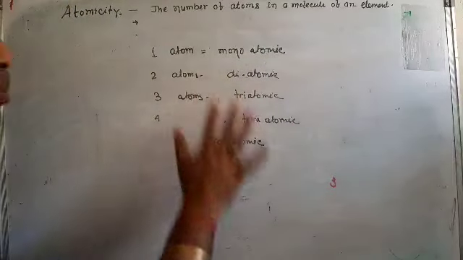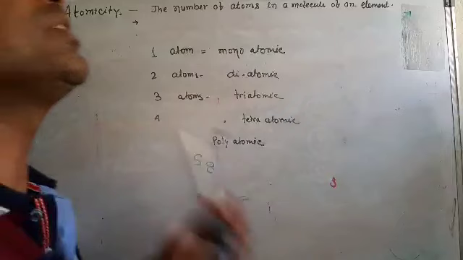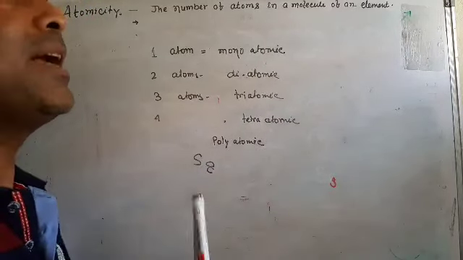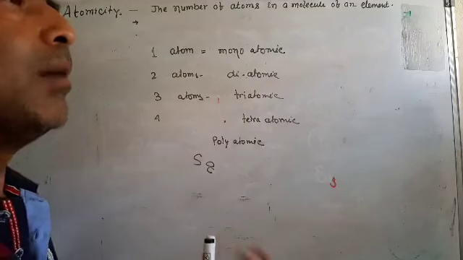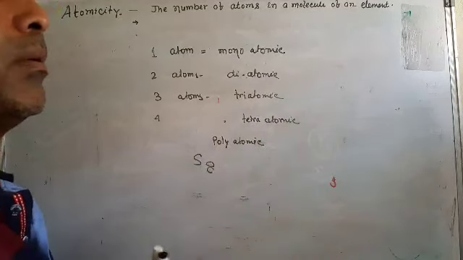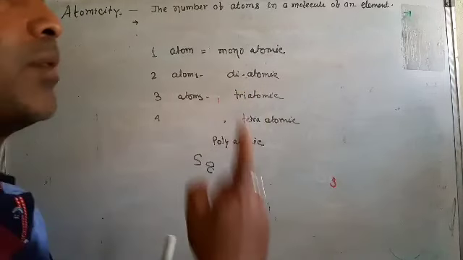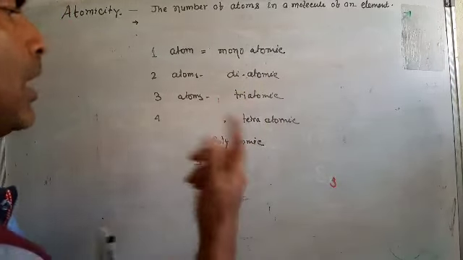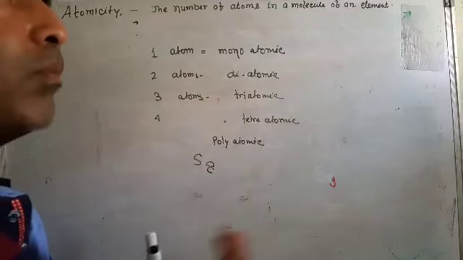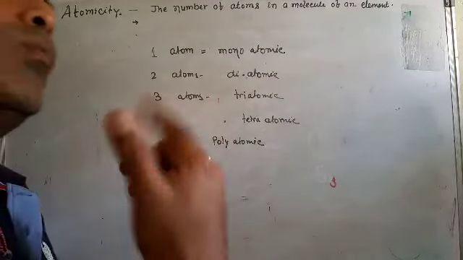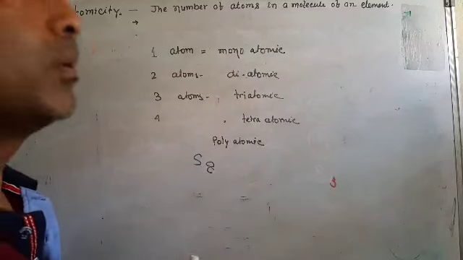So this is atomicity: in how many atoms they combine and are present in one molecule. Chlorine, 2 atoms combine and form one molecule. Hydrogen, 2 atoms combine and form one molecule. But magnesium or any metal, in one atom they form one molecule.